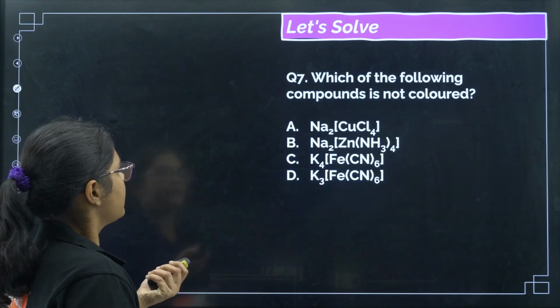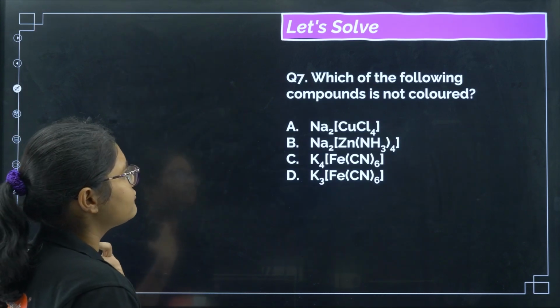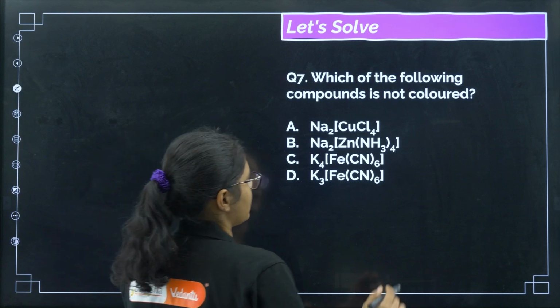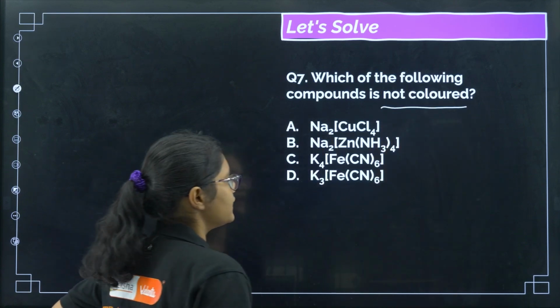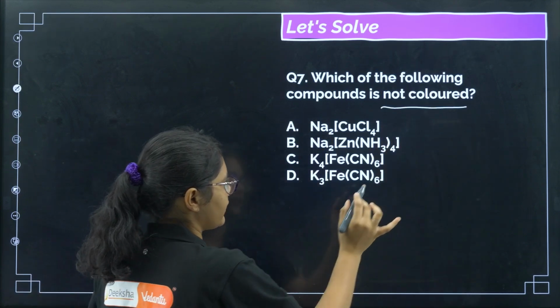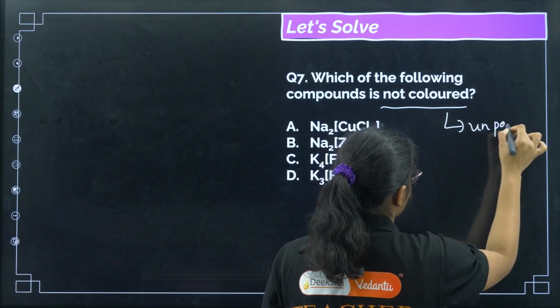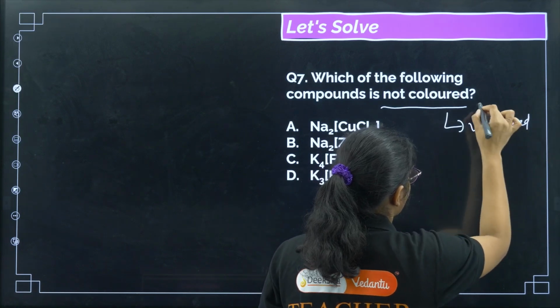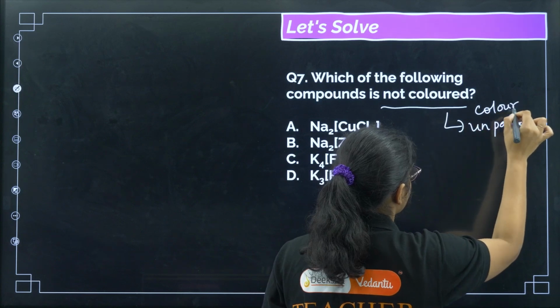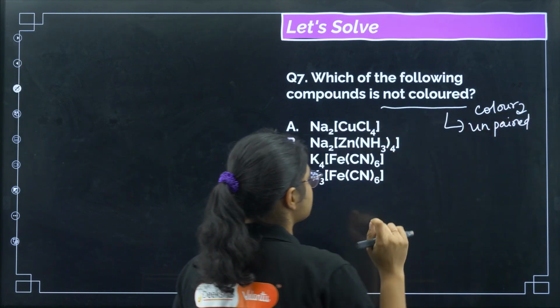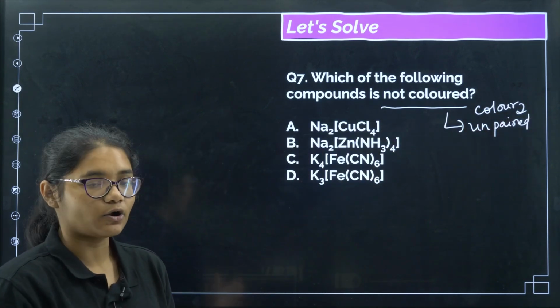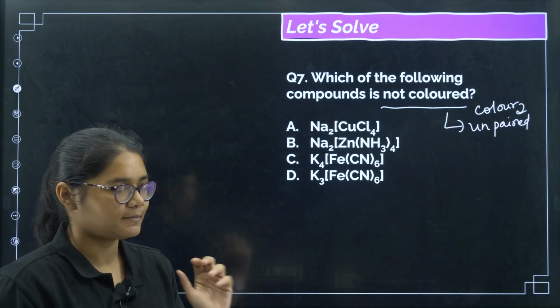Okay. Fine. Now going to the next question: which of the following compounds is not colored? For a compound to be colored, it should have unpaired electrons. The question is asking for not colored, which means it should not have any unpaired electrons.